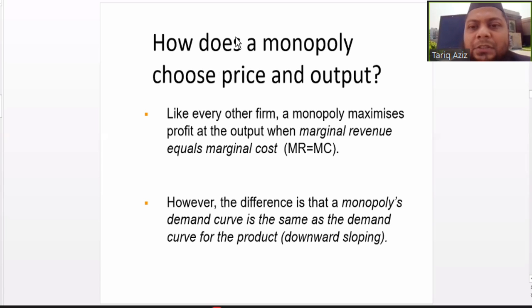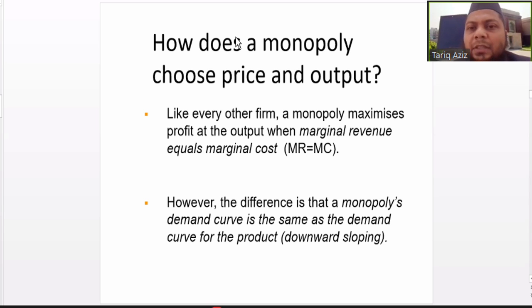In perfect competition, the demand is given, the price is given for a particular firm. The demand is unlimited; it can sell any amount of product. But in a monopoly market, the demand curve is downward sloping. This is another difference between perfect competition and a monopoly. A monopoly's demand curve is the same as the demand curve for the product, and we all know that the demand curve is always downward sloping.